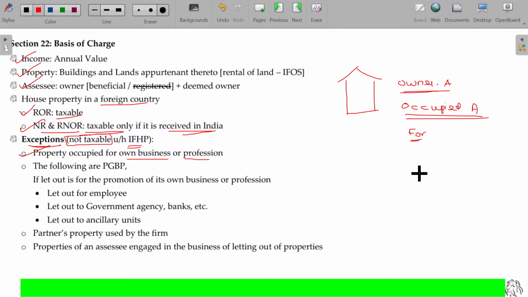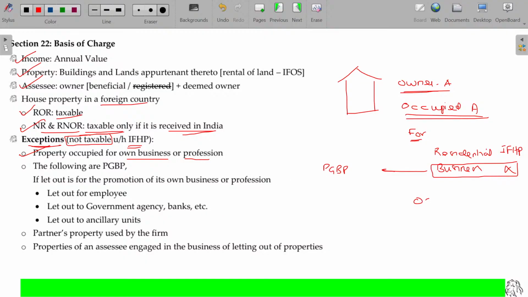He can occupy it for residential purpose or his business purpose, commercial purpose. In case of residential purpose, this will fall under income from house property. In case of business purpose, if own house property is used for his own self-owned business, it will not fall under income from house property. It will anyhow be adjusted under the PGBP head.